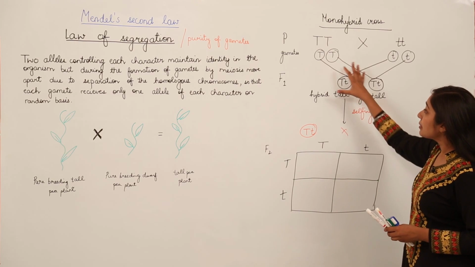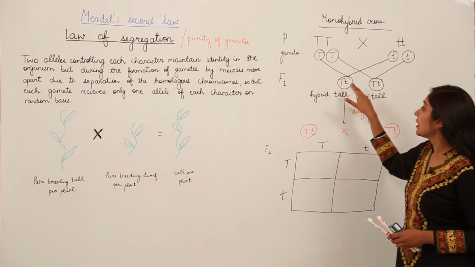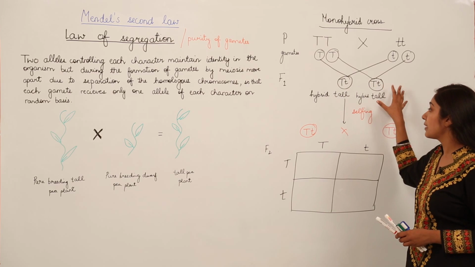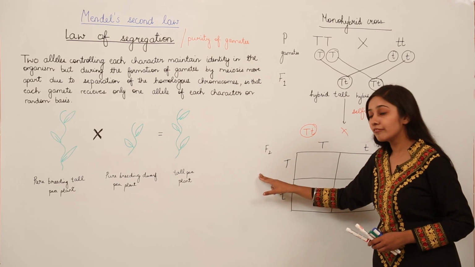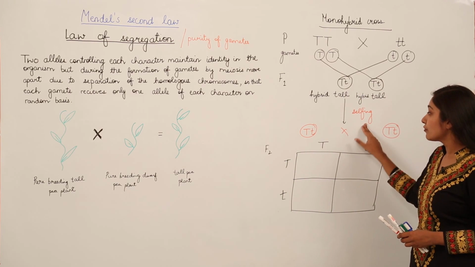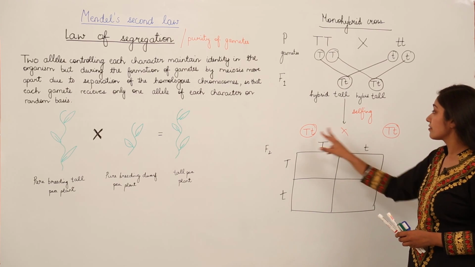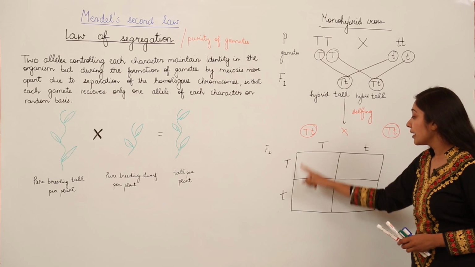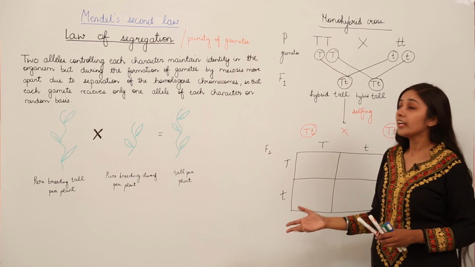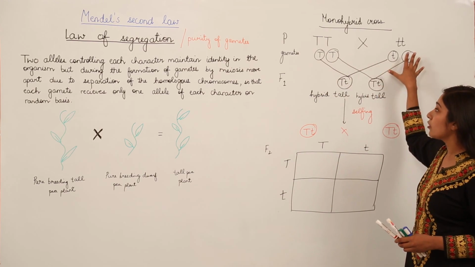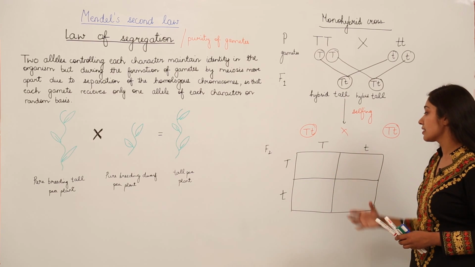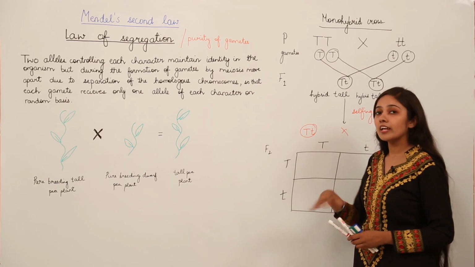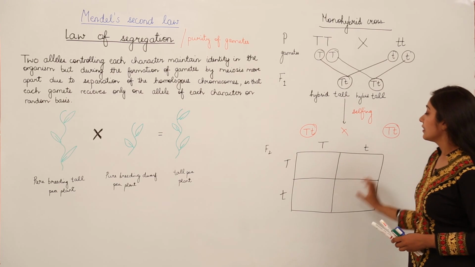Remember, in the F1 generation we had all hybrid tall pea plants, and for the F2 generation we are going to do selfing, in which we have crossed these plants which were the result of the F1 generation. I am showing it here with the help of a Punnett square. You can also show it the way we got the F1 generation, but the Punnett square is just drawn so that we have fewer errors when we make these crosses.